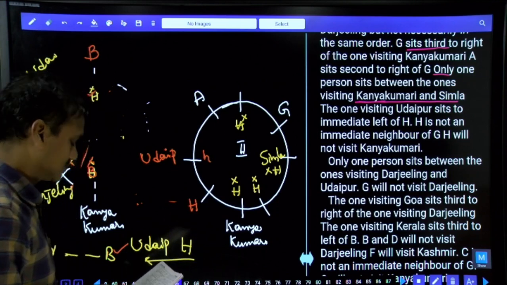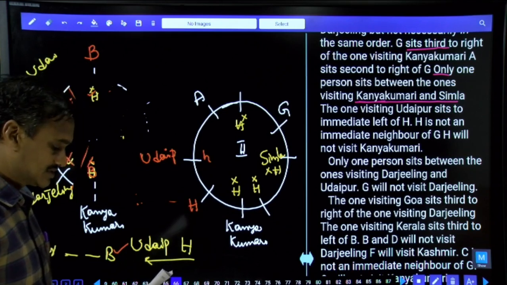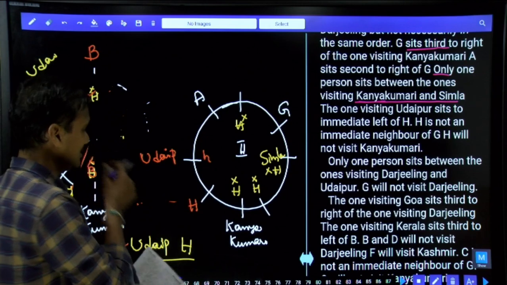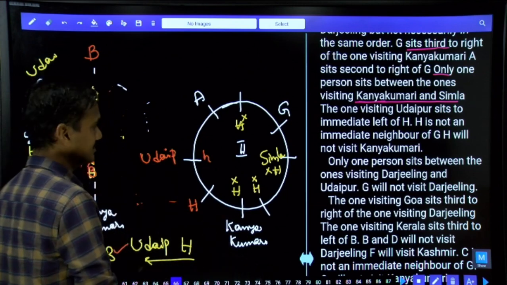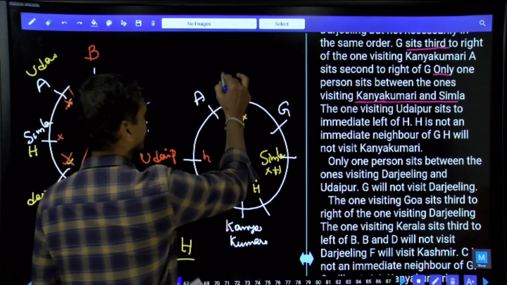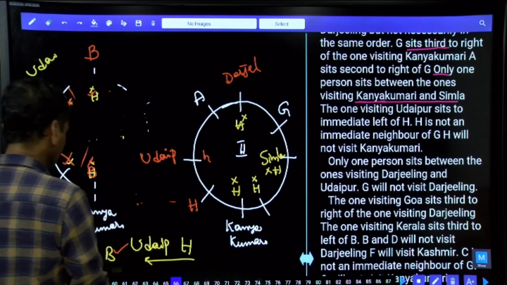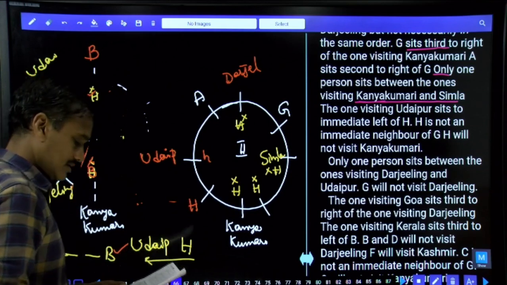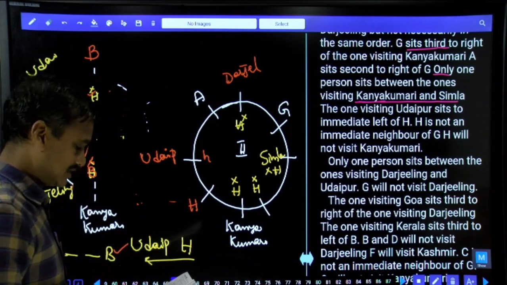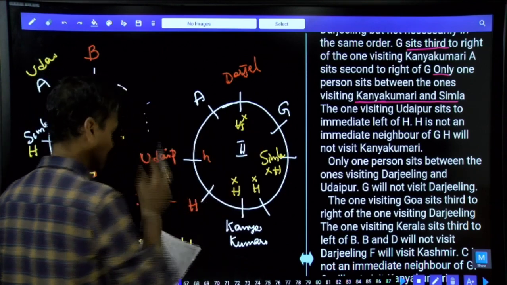And what is the next case we have? H will not visit Kanyakumari. We have taken that one. One person between Darjeeling and Udaipur. Udaipur and Darjeeling, there must be exactly one person. As Udaipur is here, Darjeeling cannot be here, Darjeeling must be here. If Darjeeling is at this place, then between Darjeeling and Udaipur there is exactly one person, and G will not visit Darjeeling, that is again ruled out.